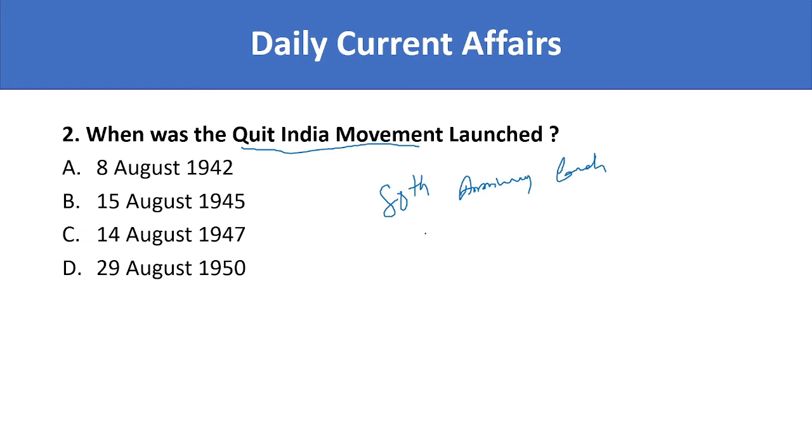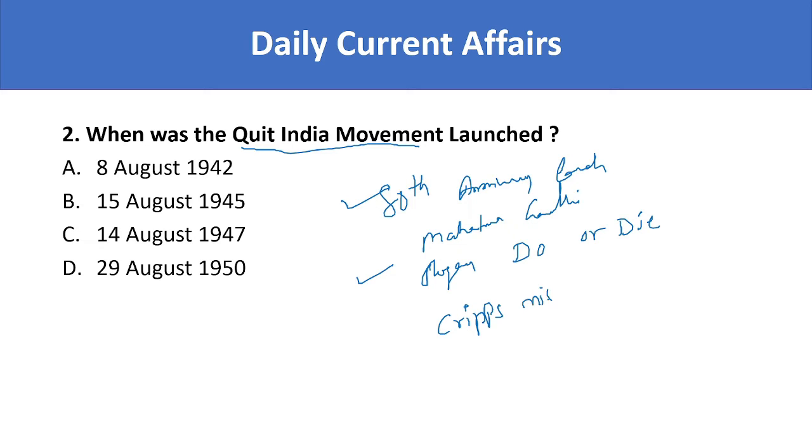During this movement, Mahatma Gandhi gave a slogan. What was the slogan? Do or die. This is also a possible question. And next one is, with regard to which mission this movement was launched. In response to Cripps mission. In regard to Cripps mission, this Quit India movement was launched.